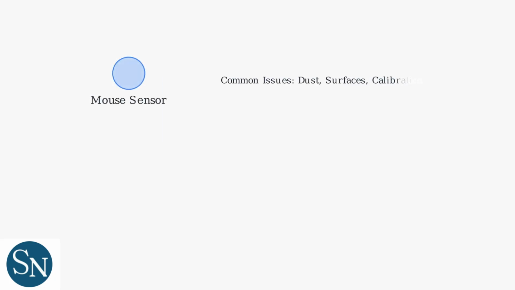Sensor problems in HyperX mice often stem from dust accumulation, incompatible mouse surfaces, or calibration errors that cause erratic movement or cursor jumps. To clean dust from the sensor, use compressed air to blow away debris gently without touching the sensor directly. For incompatible surfaces like glass, switch to a mouse pad with a textured surface to ensure proper sensor tracking.